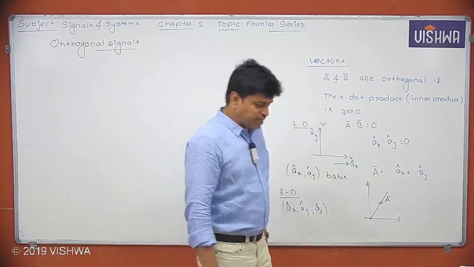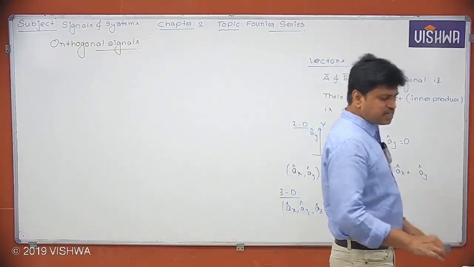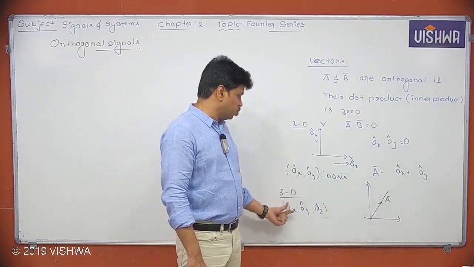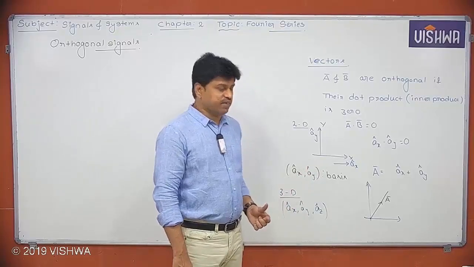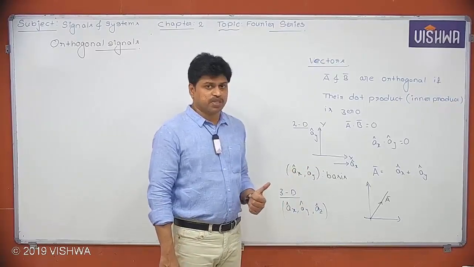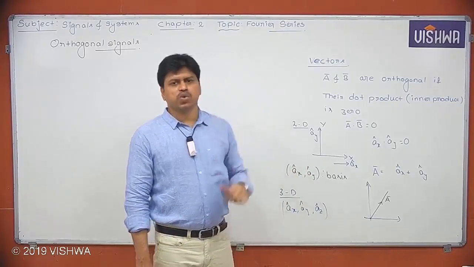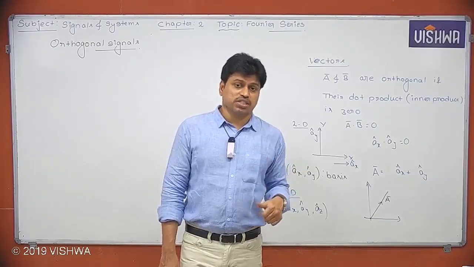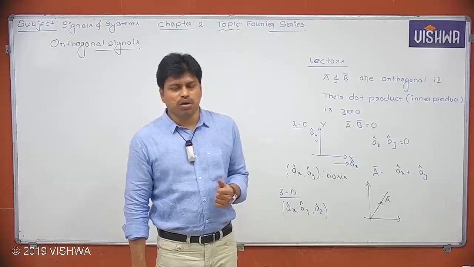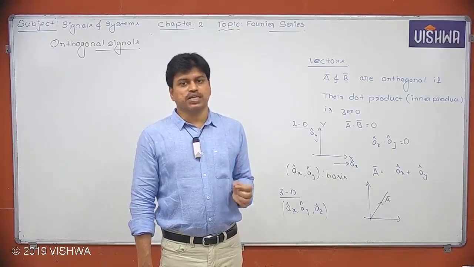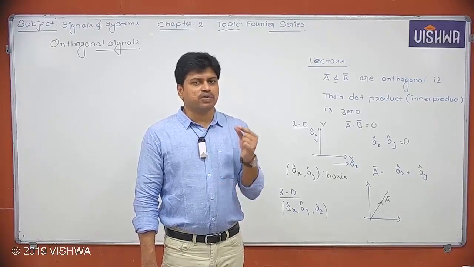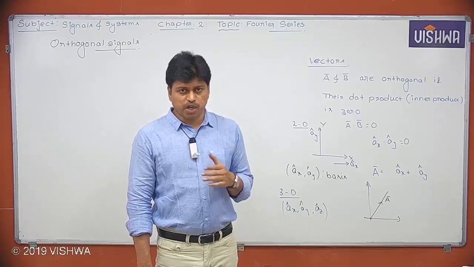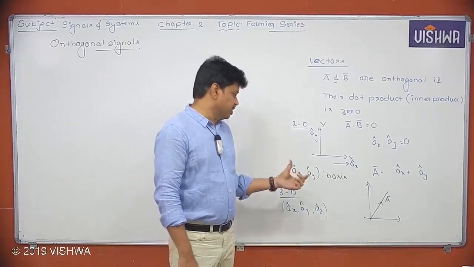Now, the necessary and sufficient condition for a vector group to become a basis is definitely orthogonality. That means they must be orthogonal, and there should not be any other vector which is orthogonal to them. Then we can simply call that vector group a basis. And by using this basis, we can represent any other vector. I hope you understood. So that's the meaning of basis.